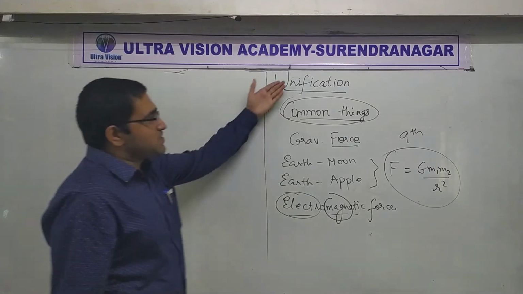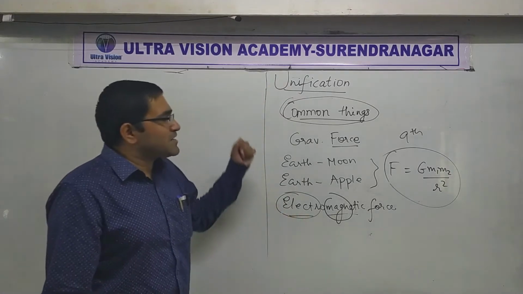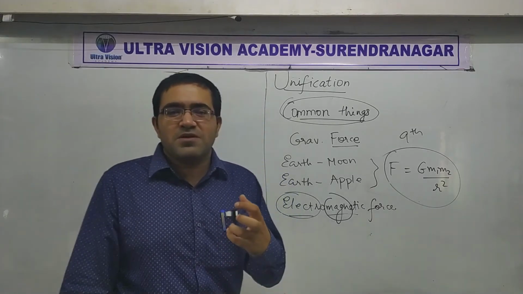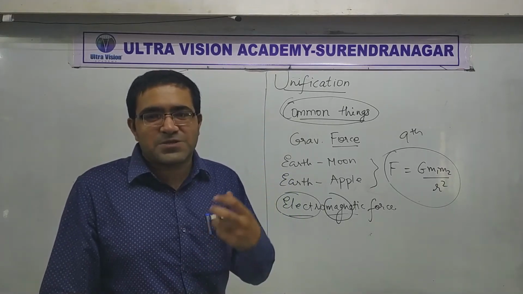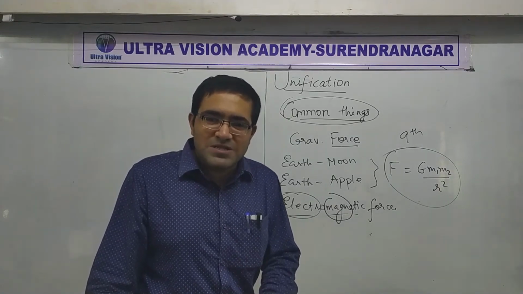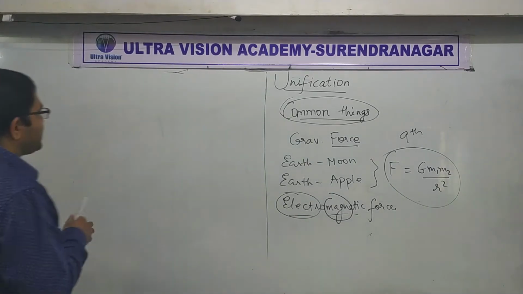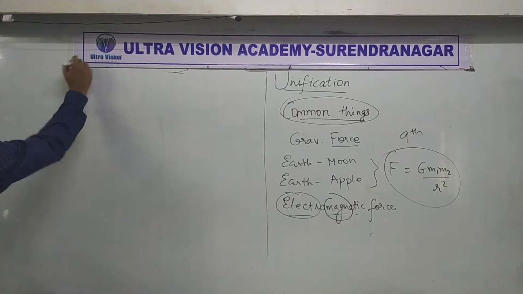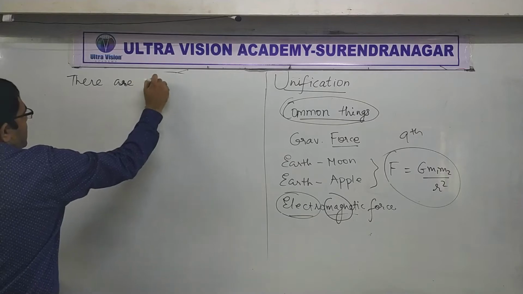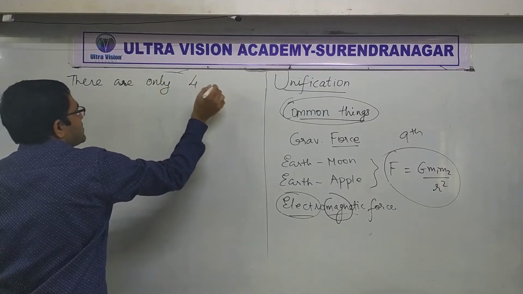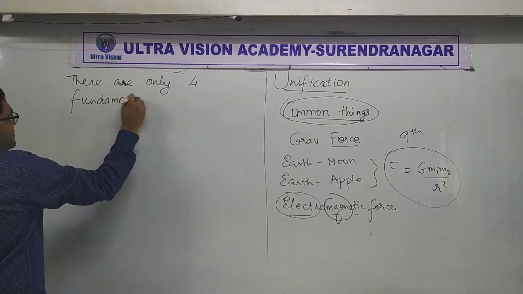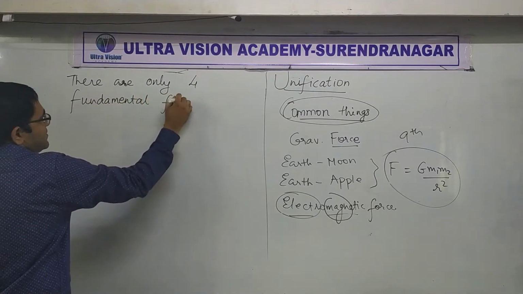So continuing with the unification theme. When scientists looked for common forces, common traits, common properties everywhere in the universe, they were able to decide that there are only 4 fundamental forces which are seen everywhere.